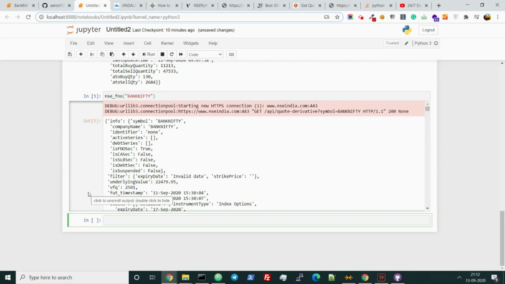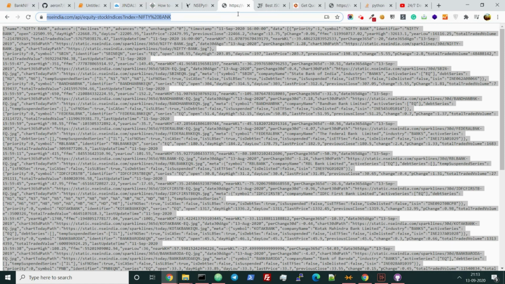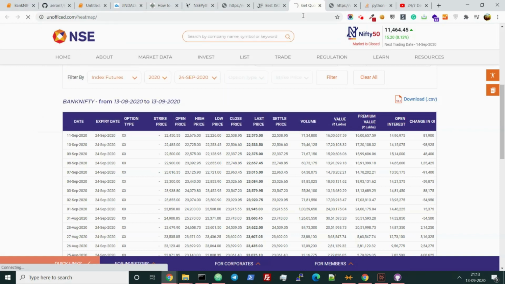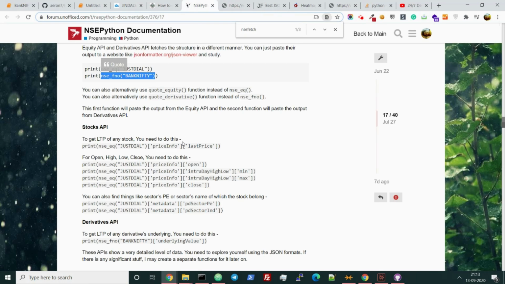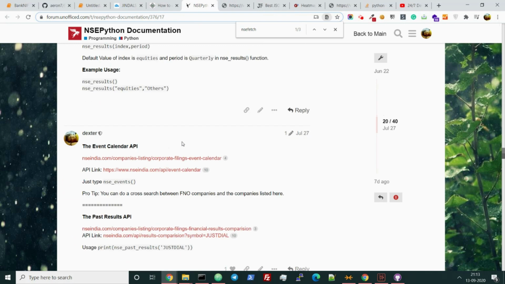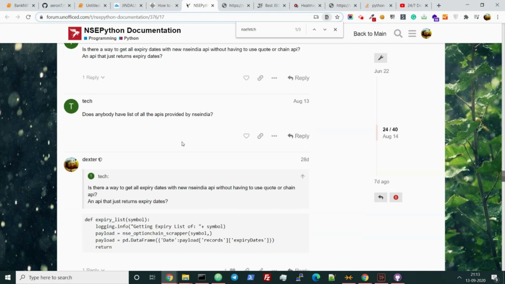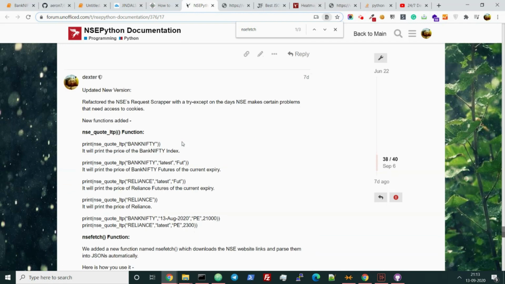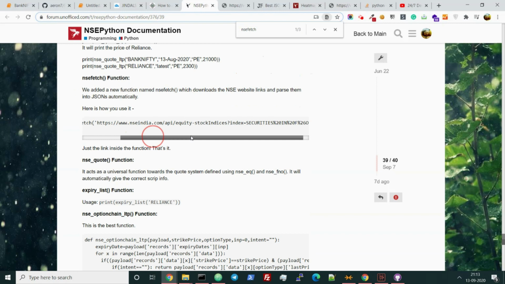So I was searching for an API. Then I found out about an API which I was using for my heat map. So this is basically an API which is showing all the FNO data. The API looks something like this. It is in the NSE fetch function. I have written a detailed article on how I made that heat map, which you can check. So this is the exact API I used to make that heat map.